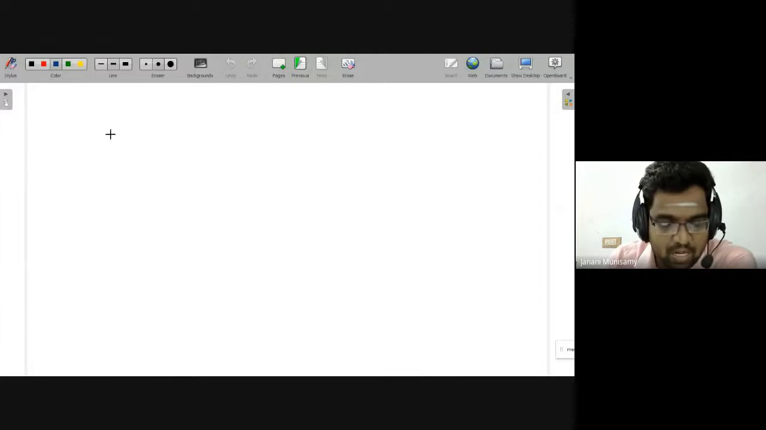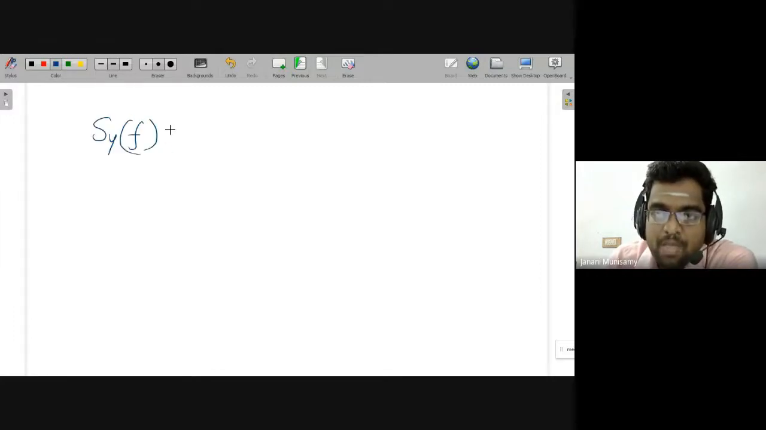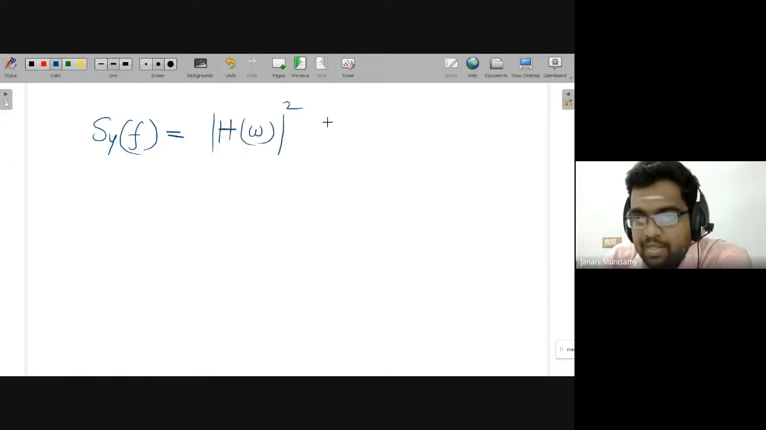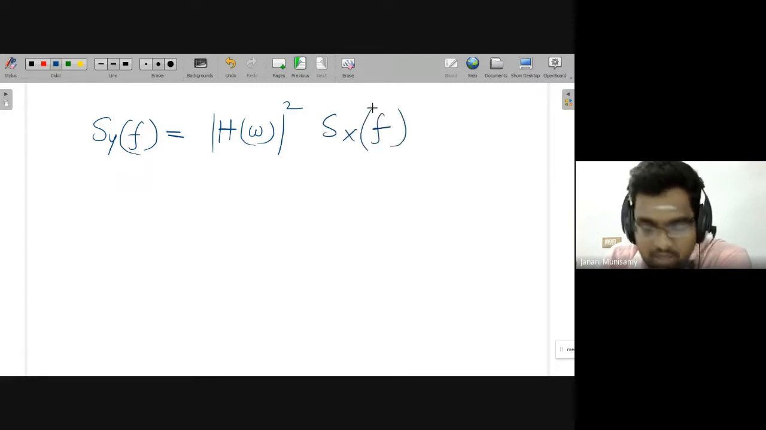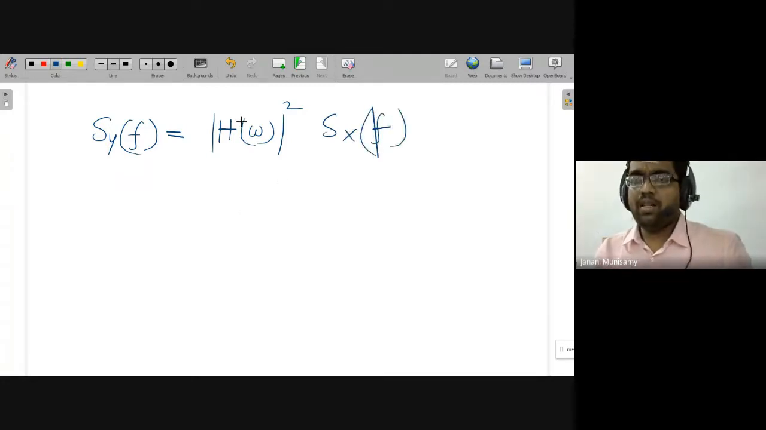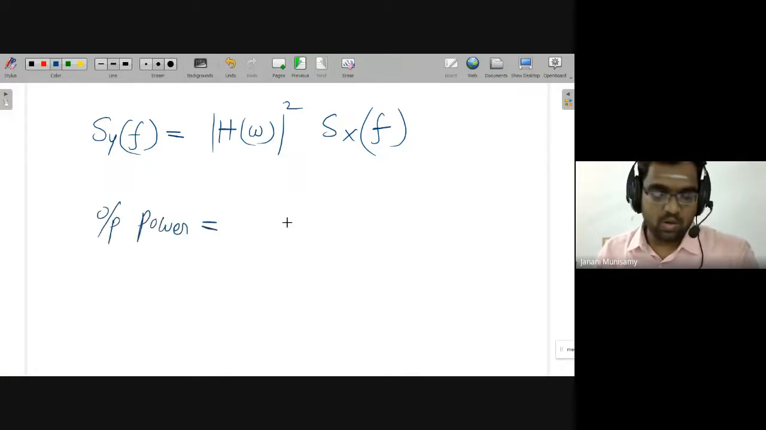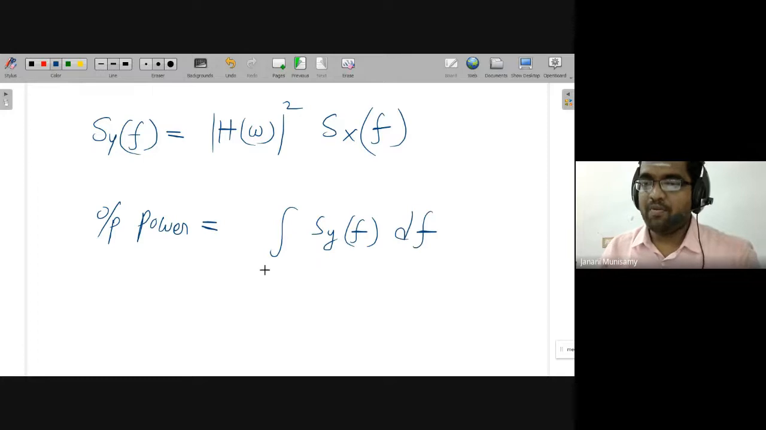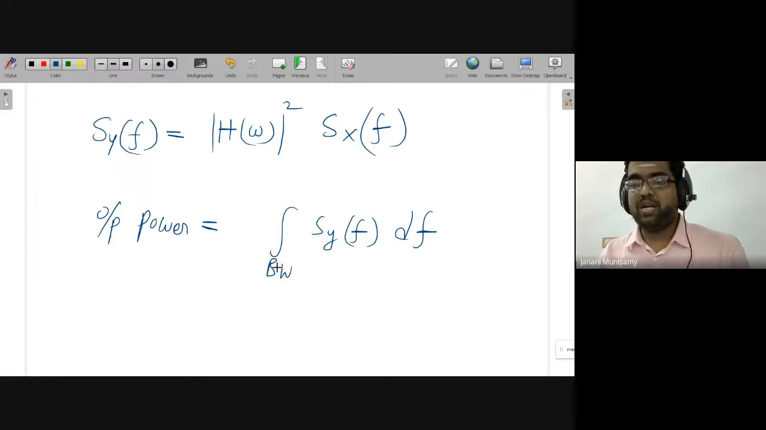In terms of notation, Sy of f, the output power spectral density, is equal to the system transfer function squared times the input power spectral density, Sx of f. Then how do we calculate the final output power? Output power is equal to the integration of the output power spectral density df over the bandwidth. Since the function is defined over some bandwidth, the integration runs from the starting frequency to the ending frequency, which directly gives the output power.